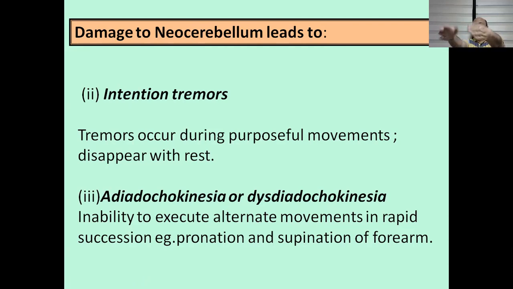So what happens is a normal person can do this, but a person with dysdiadochokinesia will have incoordination. He or she will not be able to do pronation, supination in a coordinated manner. So one forearm will be pronated, other will be supinated or in between. So that coordination will not be possible in case of dysdiadochokinesia, damage to neocerebellum. When you put a bulb in a holder, that also requires alternate movements like this. So that person will not be able to do these simple movements.